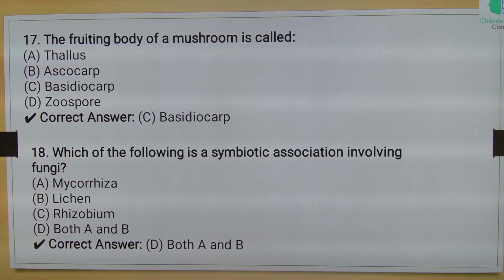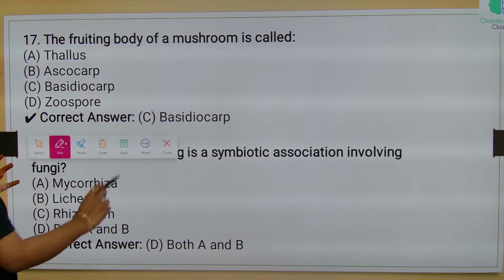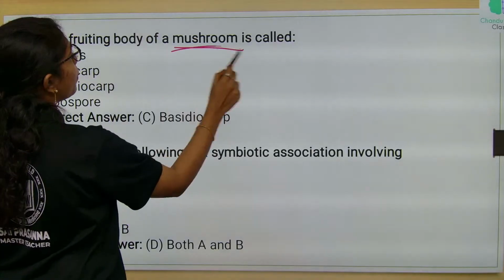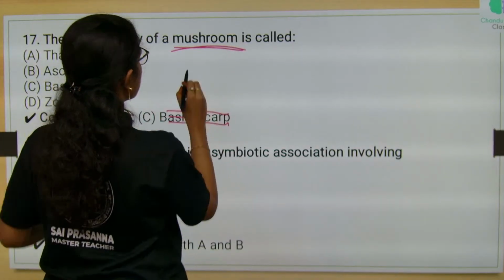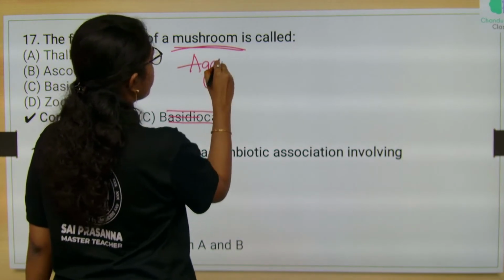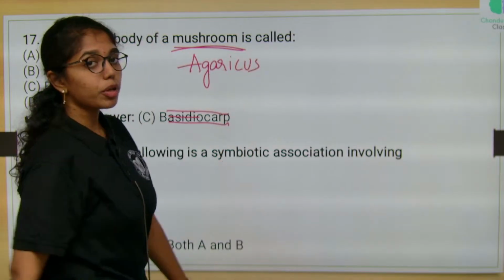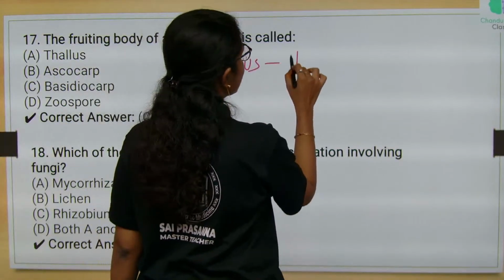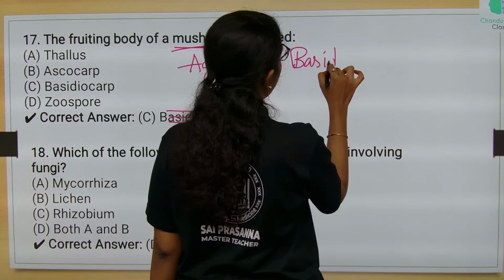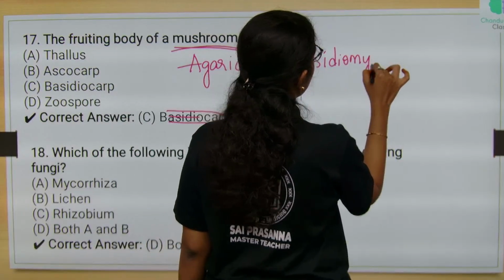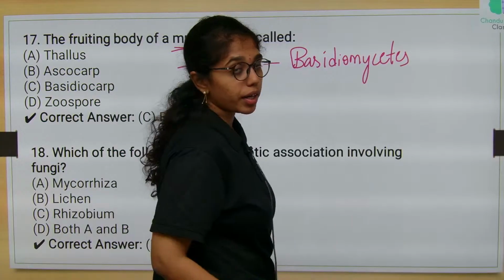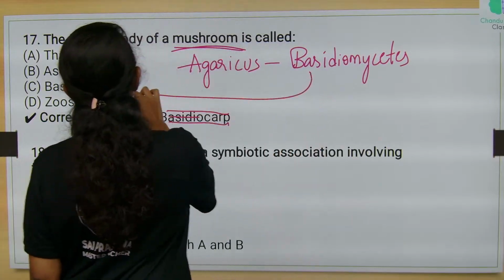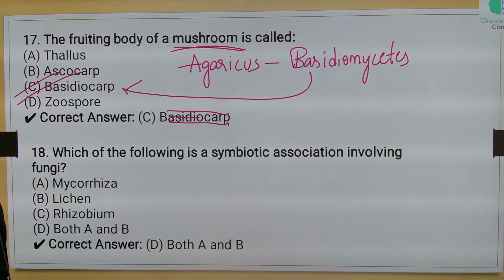the fruiting body of a mushroom is called as what? Fruiting body of a mushroom. Mushroom is the common name for what? Agaricus. Agaricus is the example of which class of fungi ma? Basidiomycetes. Basidiomycetes, and the fruiting body of Basidiomycetes is Basidiocarp. Option C is the right answer.